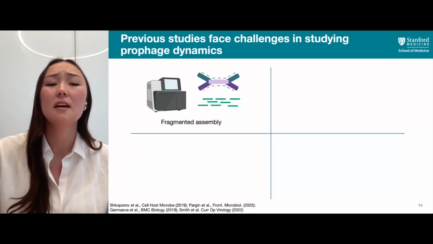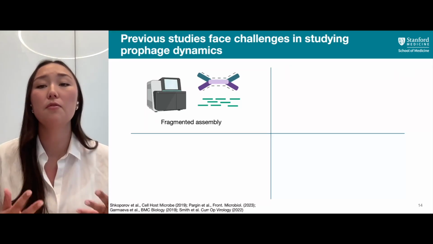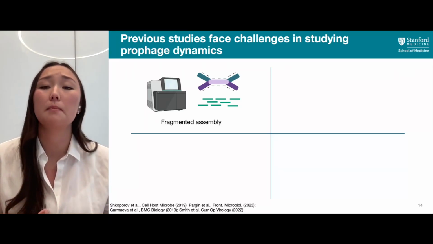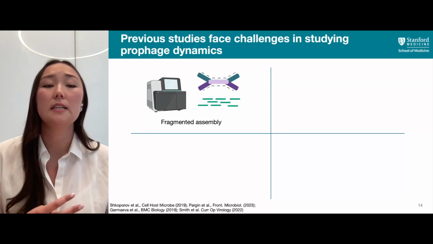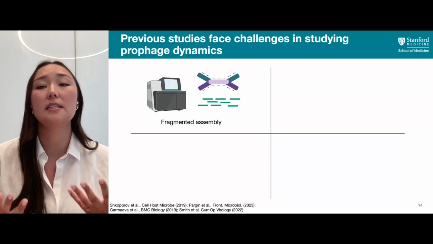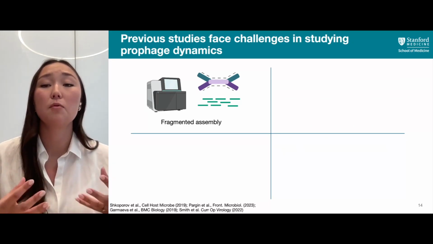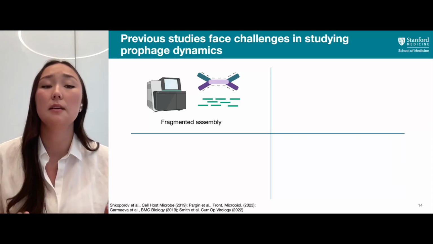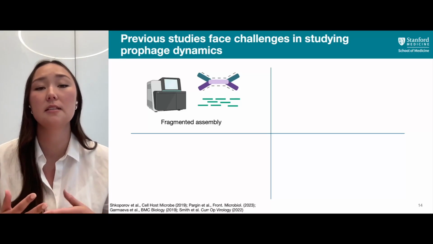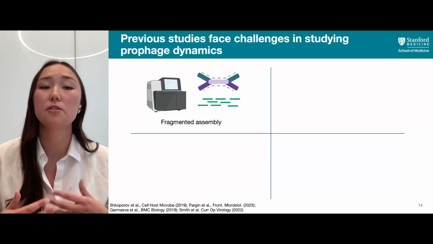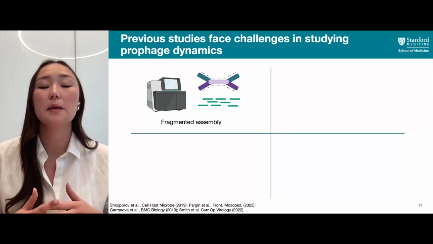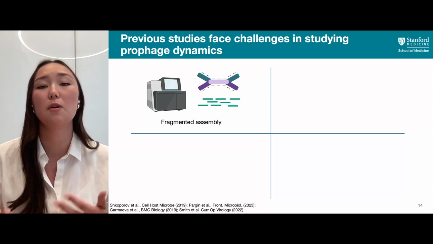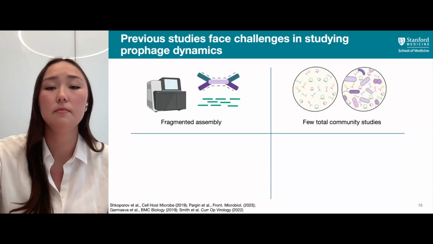And this is because it's really hard to actually assemble viral genomes from metagenomic samples. They typically result in fragmented assembly. From short-read sequencing efforts, we know that it's difficult to assemble repeated regions, and phage genomes have a lot of repeated regions. As well, in mixed samples, there's a lot of phage mosaicism in which regions of different phages look very similar. So this has been difficult in being able to understand not only the host context of these prophages, but also what genes they may be carrying.